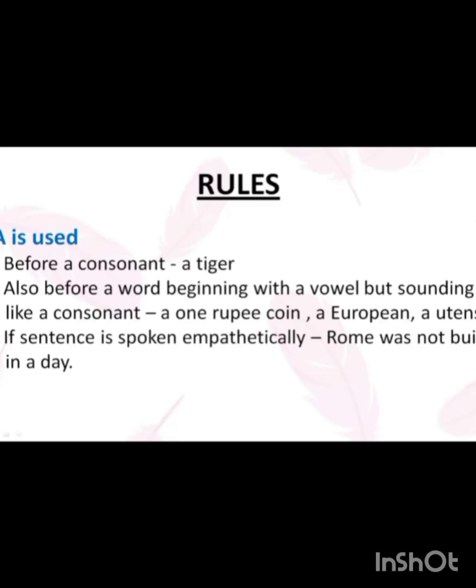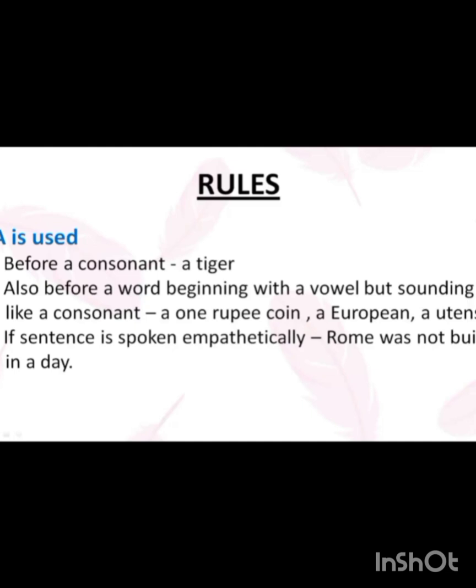Now look at the second word. European. It is starting with E, but the sound is yu, European. So therefore we are using a European. The next word is utensil. Again the sound is yu but the letter is U. So here you have to conclude that we are not going to see the alphabet, but we are going to see the sound of the alphabet.